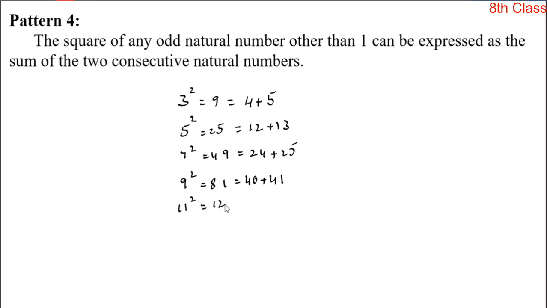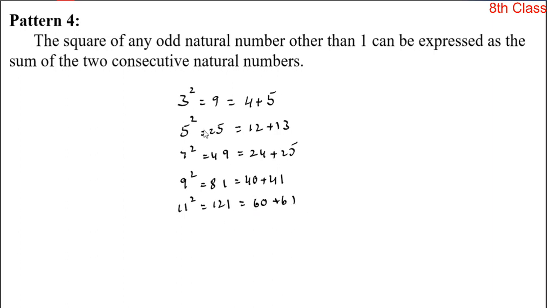11 square is equal to 121. So what are the two numbers? How to express this 121 as the sum of two consecutive natural numbers? So what are the two consecutive natural numbers? Yes, they are 60 and 61. 60 plus 61 is equal to 121.